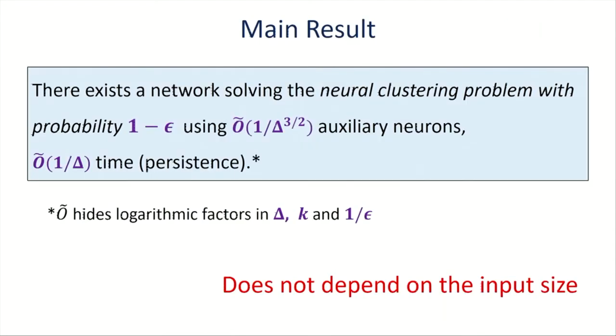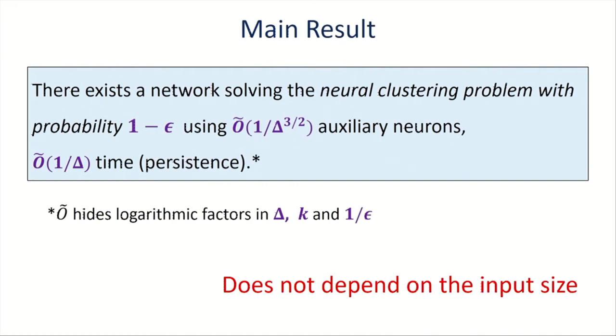So what did we show? We showed that there exists a network solving this problem with probability 1 minus epsilon, using approximately 1 over delta to the 1.5 additional neurons, and approximately 1 over delta time, where by time I mean the number of rounds it takes the network to converge for each input.